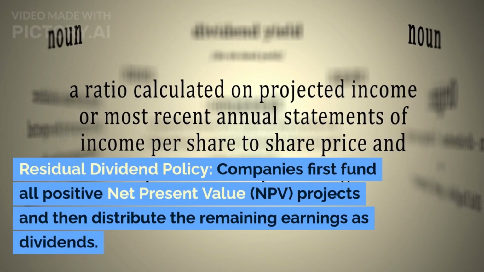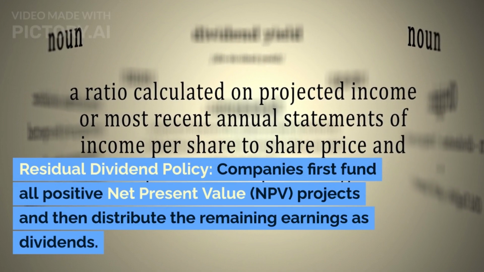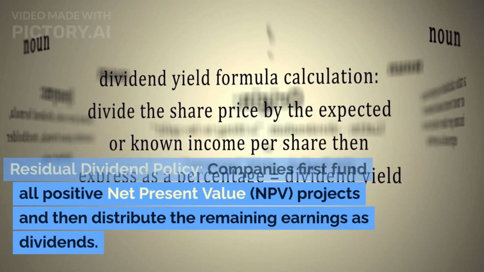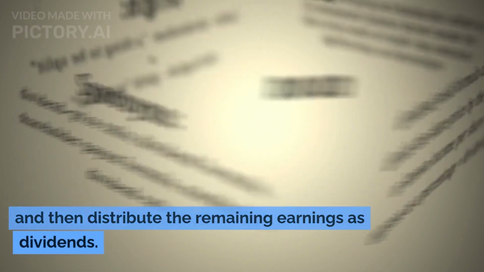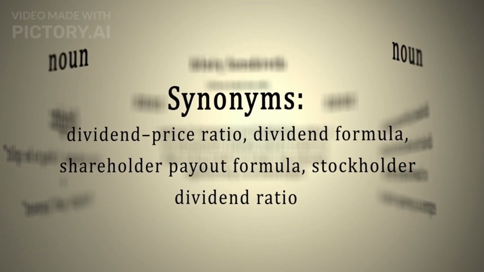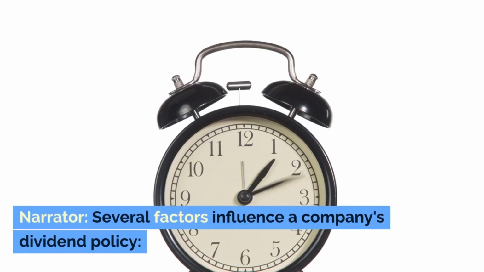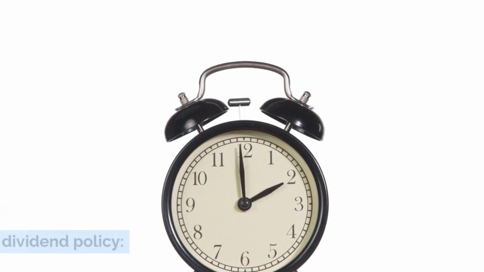Residual dividend policy. Companies first fund all positive net present value (NPV) projects and then distribute the remaining earnings as dividends. Several factors influence a company's dividend policy.